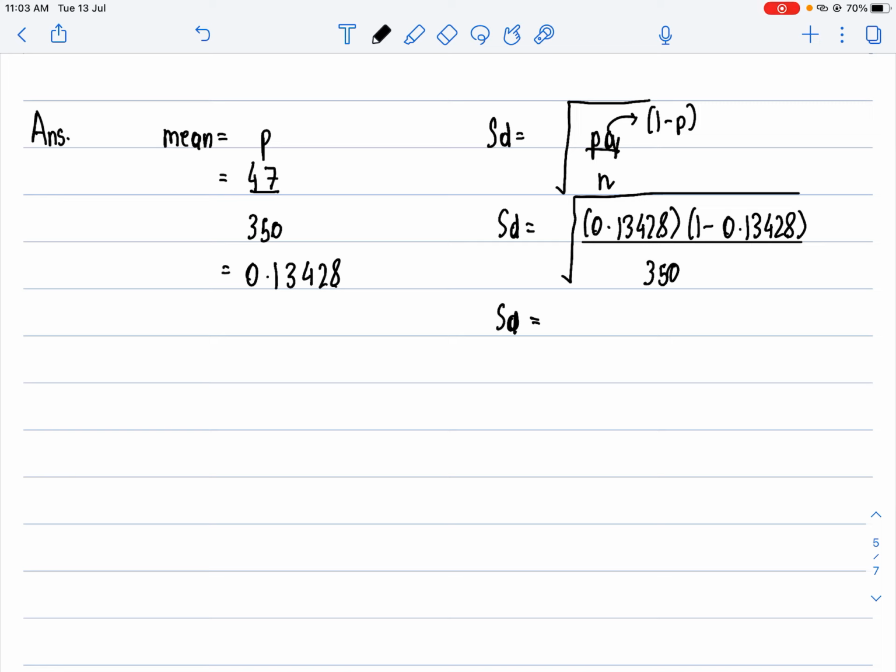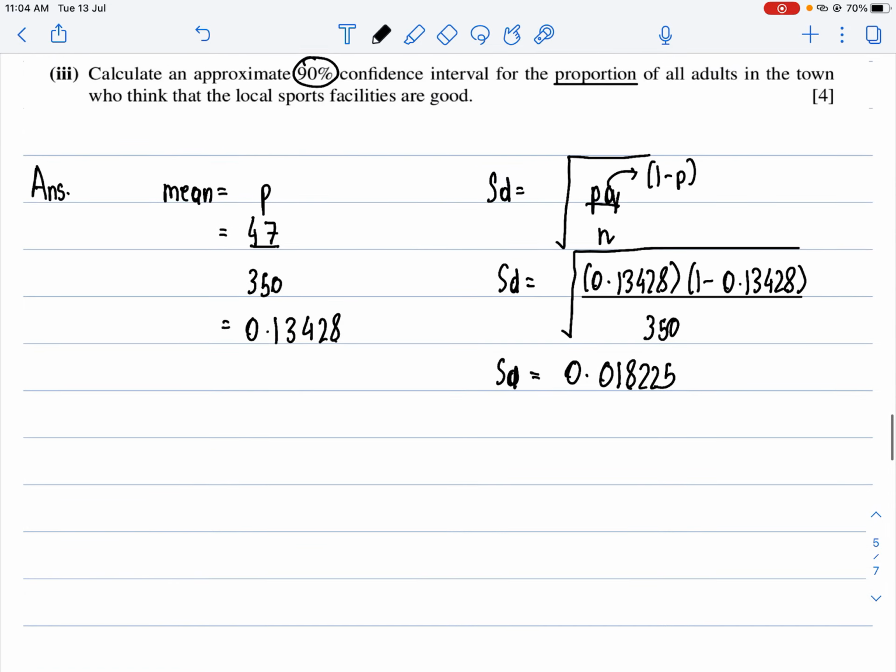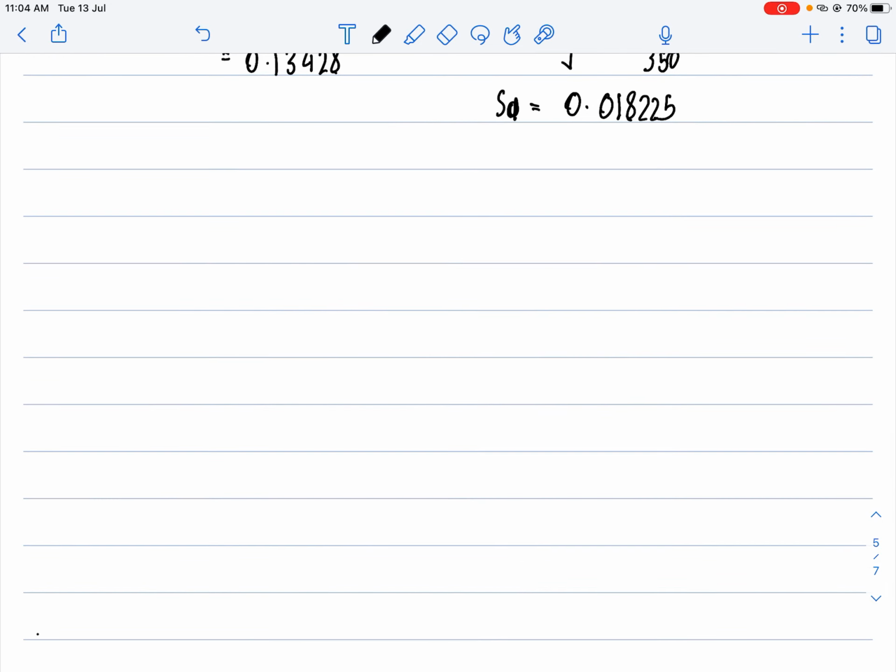Let me solve it on the calculator: 47 over 350 multiplied by 1 minus 47 over 350, and then I divide this by 350. When I solve this, I get my answer as 0.018225. Now I need to know that my confidence interval is 90%.